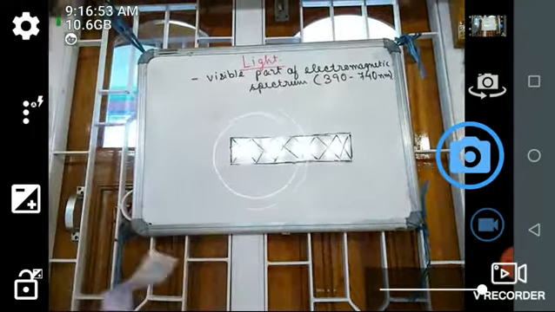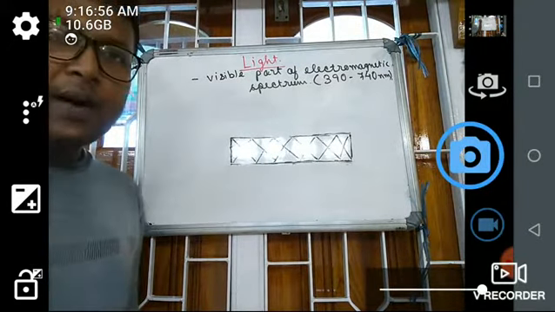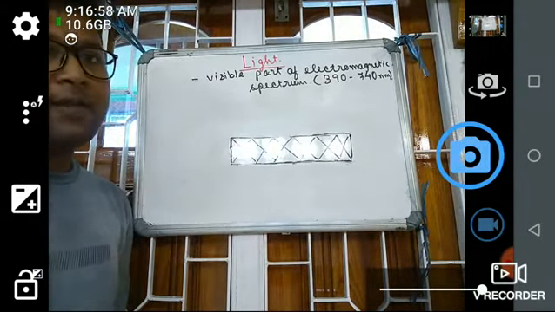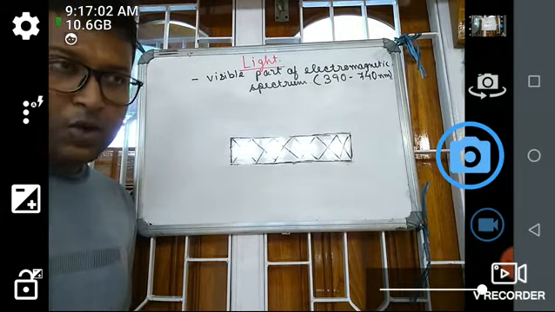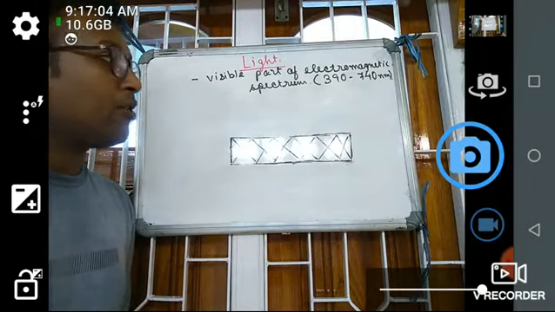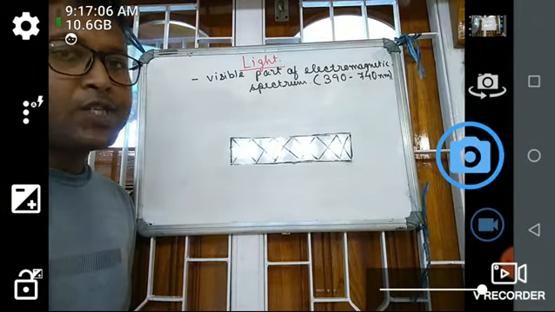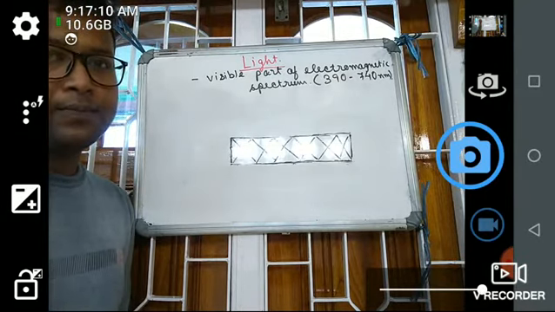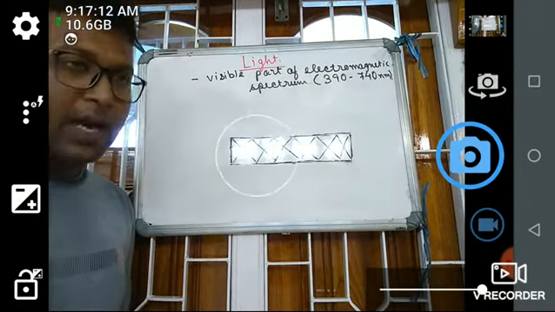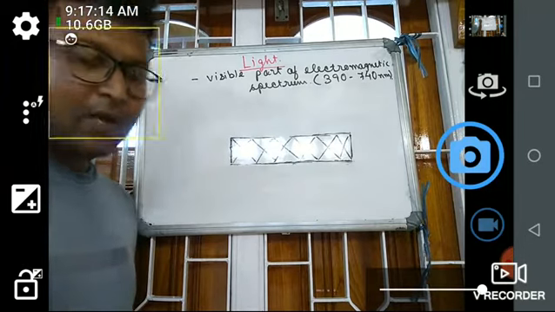Light means the visible part of the electromagnetic spectrum. The part of the electromagnetic spectrum which makes us able to see, that part is known as the light.